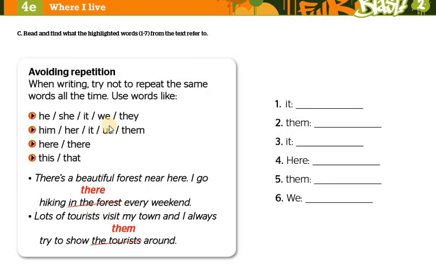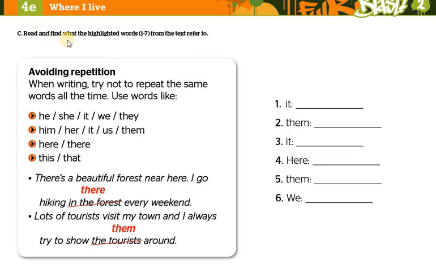And as we said, if it is plural or singular, we and they are for plural nouns, I'm sorry. And he, she, it are for singular nouns. So we have it, them, it, here, and them, and we.